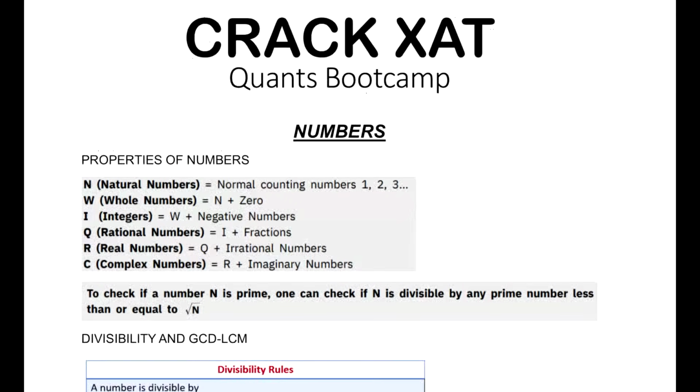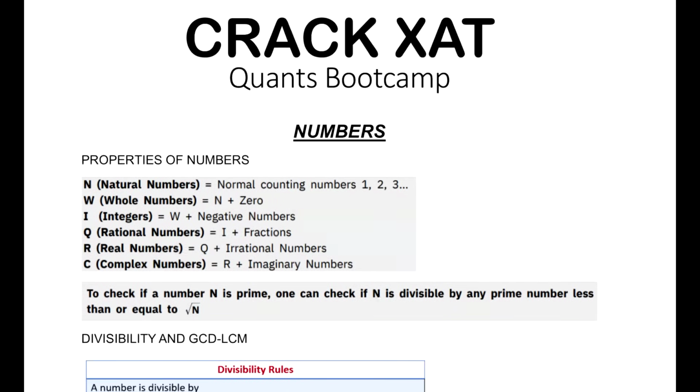So I will be dividing this into the core topics. I don't want to make the bootcamp a very long video, keeping in mind that it's a revision video and, most importantly, it's right a few days before the exam. So I don't want to overburden you. I just want to tell you what is important and what things you should revise a few days before the examination. Number system is one such topic which technically around 60% of people leave.